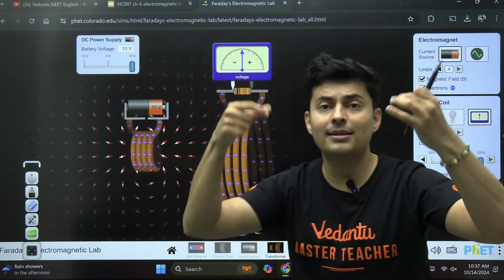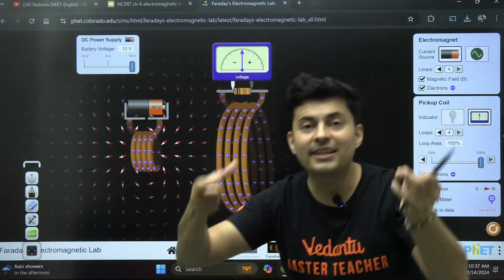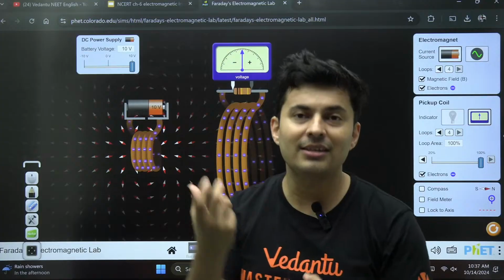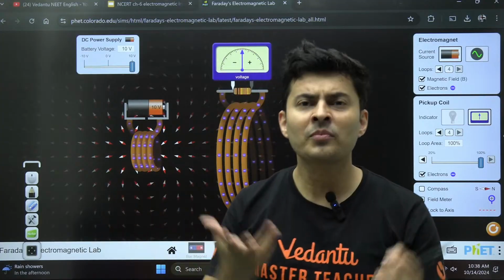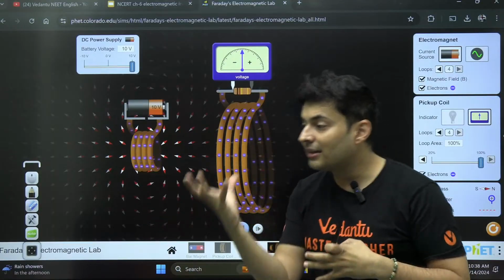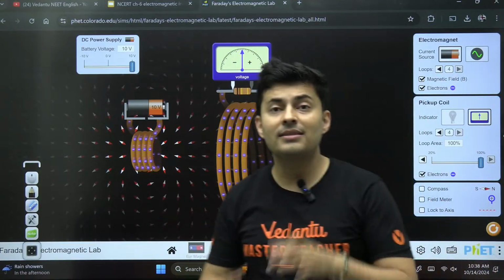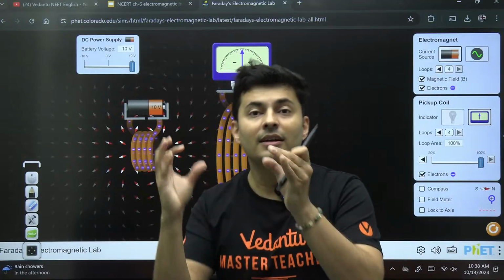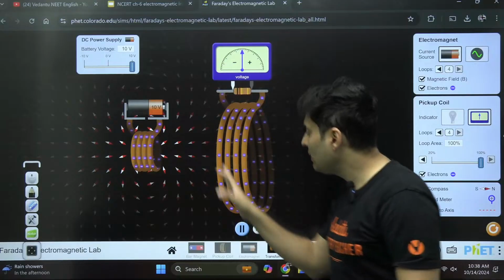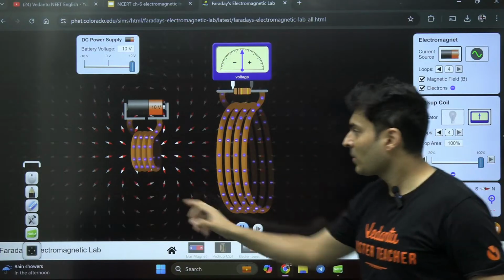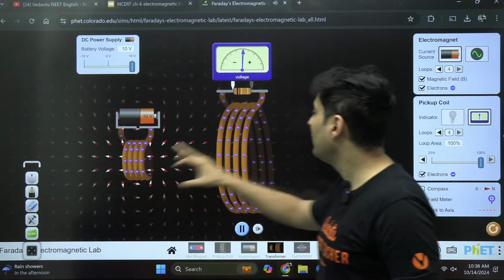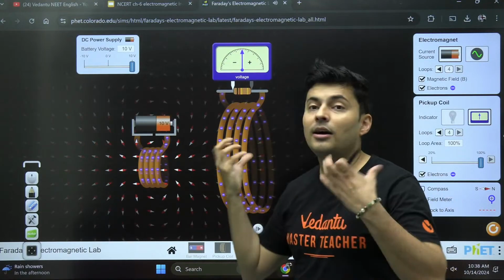Electricity generated, the other word for it is electricity induced. But you need to measure it with something, either amperes or volts or something. So we measure it in voltage, volts. So the electricity generated is called the EMF which is induced. Why the word EMF? Because see, there was no battery connected to this, but me moving this coil has created electricity in it, so it is behaving like a battery.